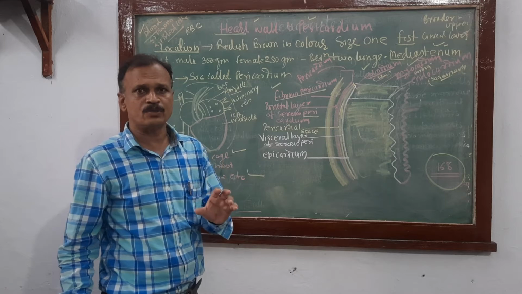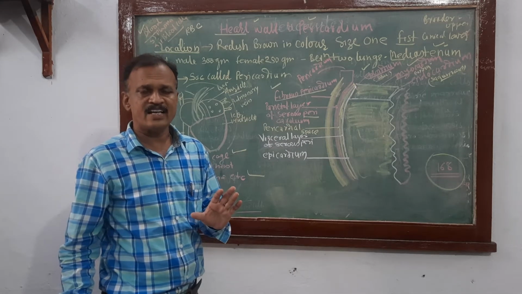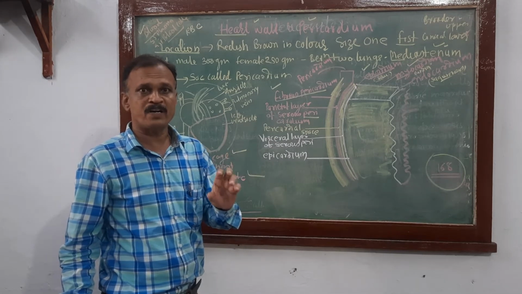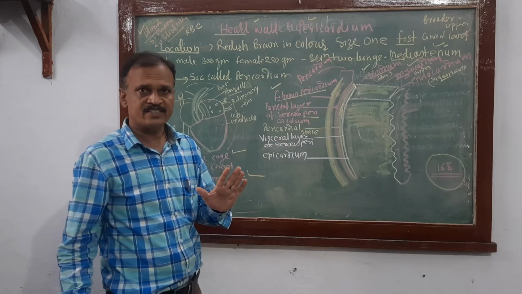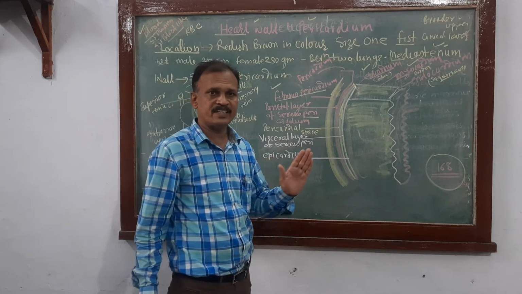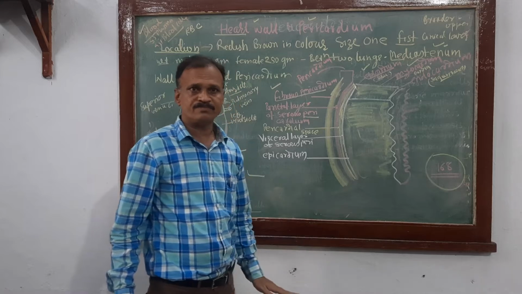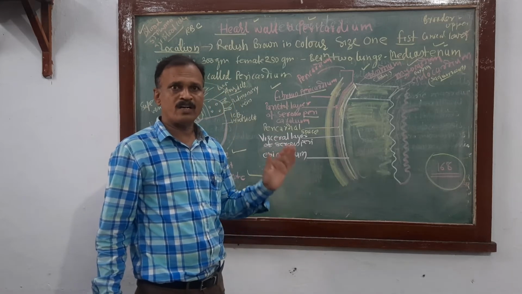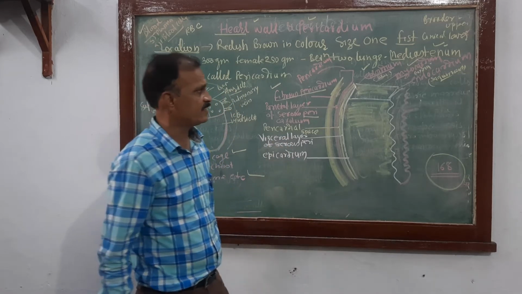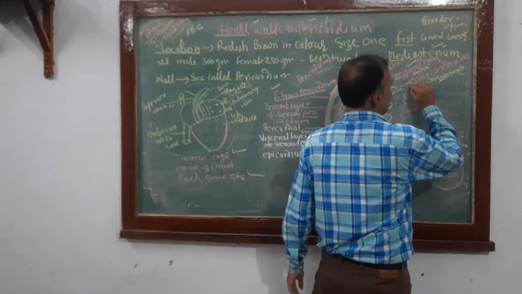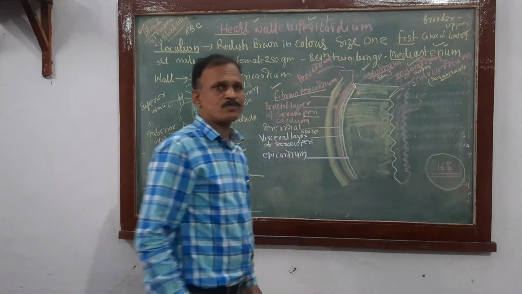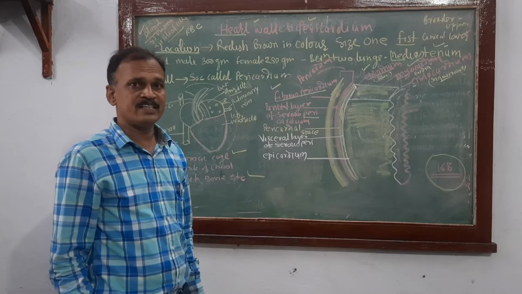Contraction is called systole, relaxation is called diastole, which is responsible for the pumping and beating of the heart. The cardiac cycle is completed with the help of cardiac muscle. It is followed by the inner layer, called the endocardium, also made up of squamous epithelial cells.